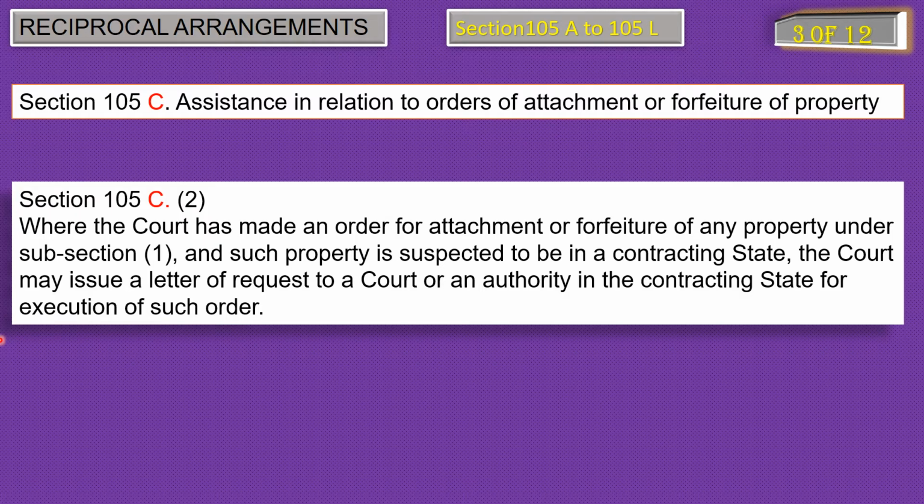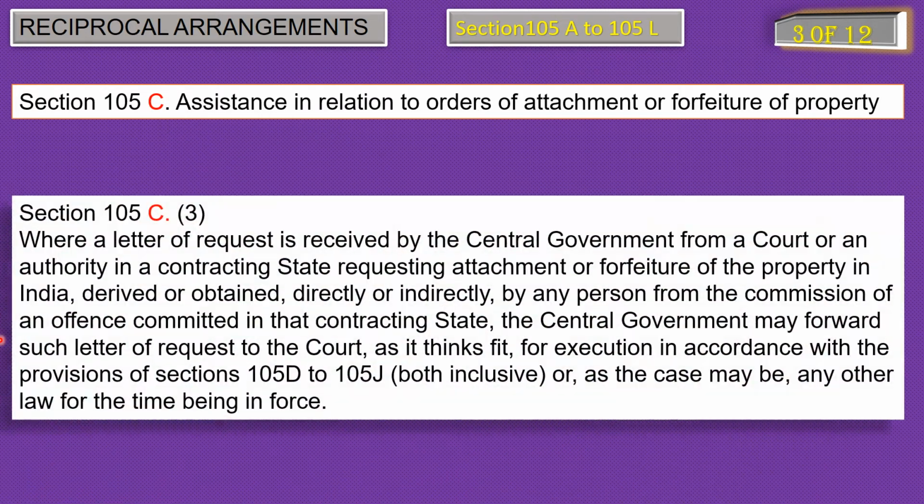Now let's check the third point of section 105C, where a letter of request is received by the central government from a court or an authority in a contracting state requesting attachment or forfeiture of the property in India, derived or obtained directly or indirectly by a person from the commission of an offence committed in that contracting state, the central government may forward such letter of request to the court as it thinks fit for execution in accordance with the provisions of section 105D to 105J, both inclusive, or as the case may be, any other law for the time being in force.